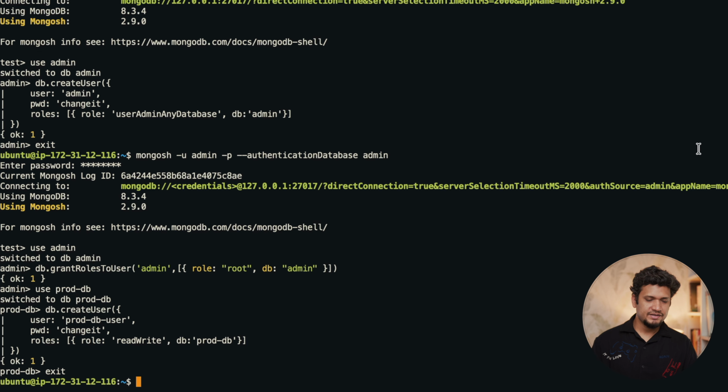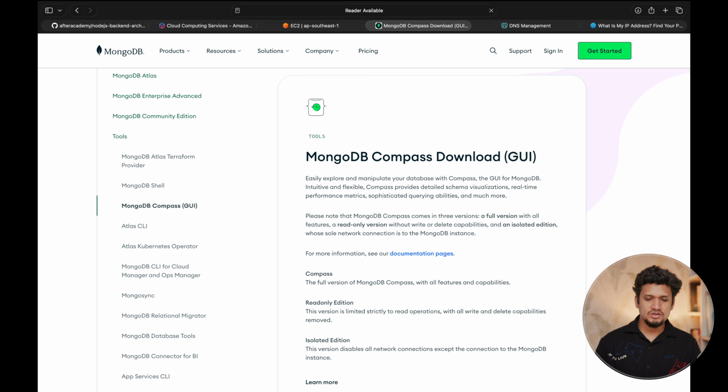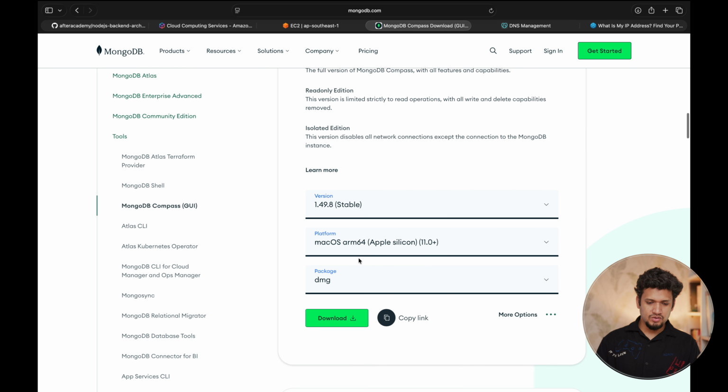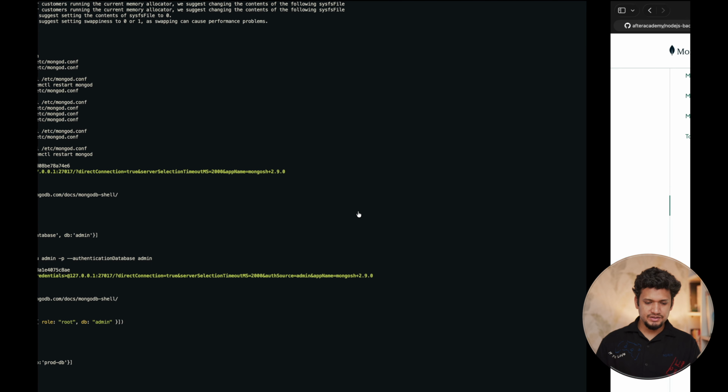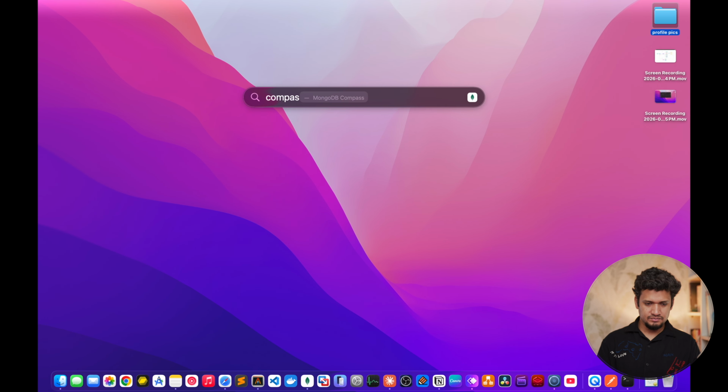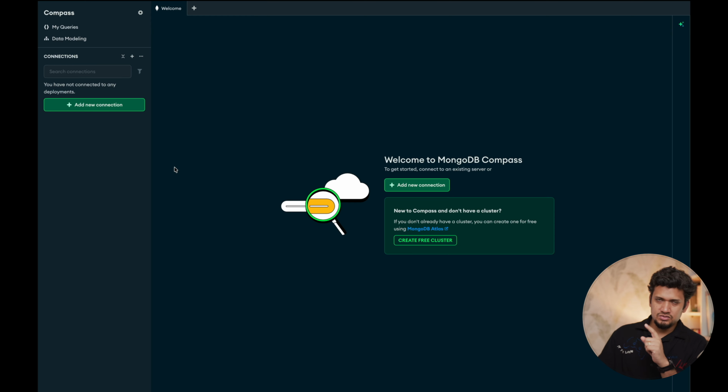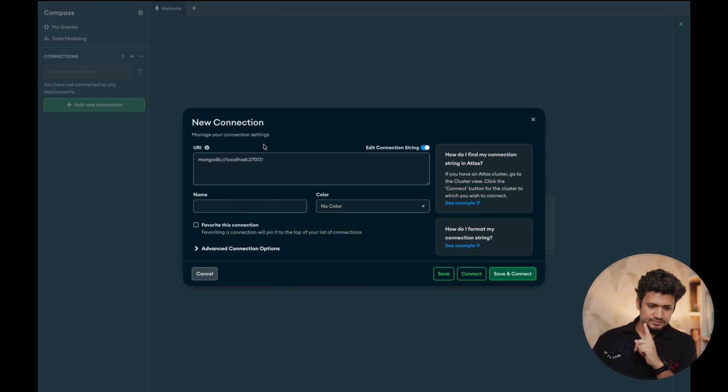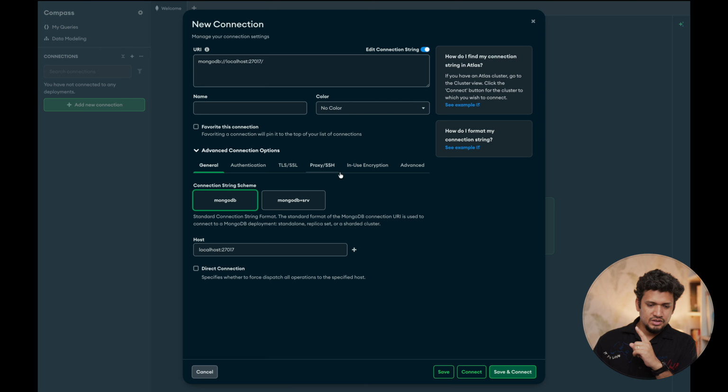Now we would want to have access to this database using your local system. So we are going to use a GUI tool which is called Compass, provided by the official MongoDB. You can download MongoDB Compass from the official MongoDB website for your operating system, and once you download it, you can open it. Here, in order to connect to your service on EC2, you have to create a new connection, and in the new connection, go to the advanced connection option and use